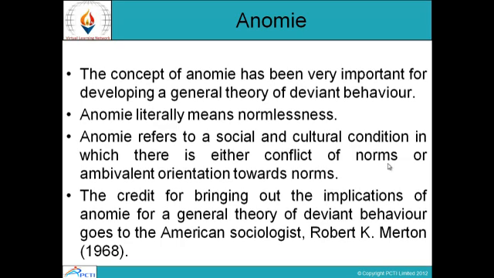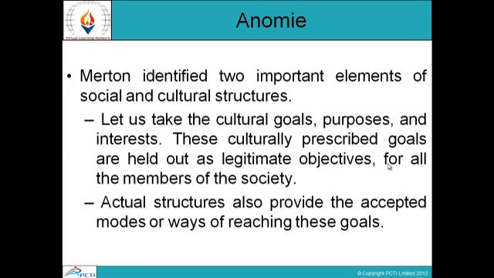The credit for bringing out the implications of anomy for a general theory of deviant behavior goes to the American sociologist Robert K. Merton. Merton identified two important elements of social and cultural structures. Let's take the cultural goals, purposes, and interests. These culturally prescribed goals are held out as legitimate objectives for all the members of society. Actual structures also provide the accepted modes or ways of reaching these goals.